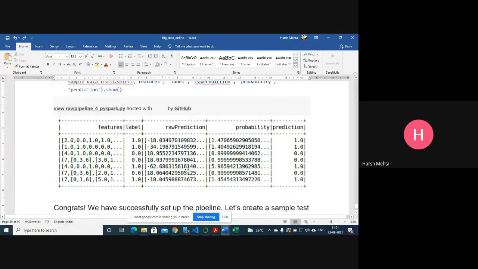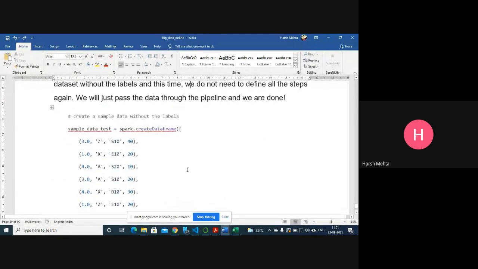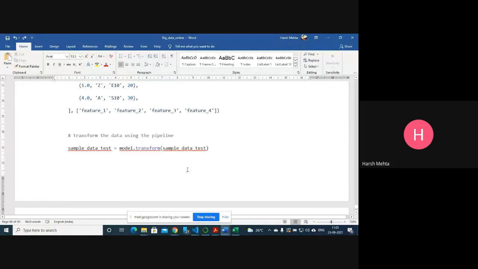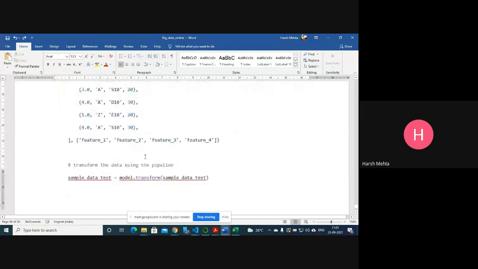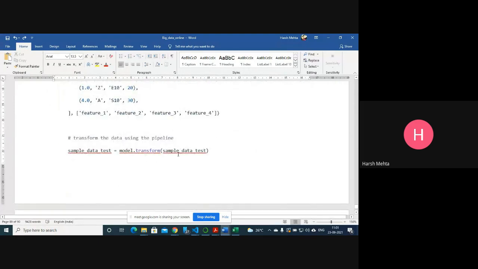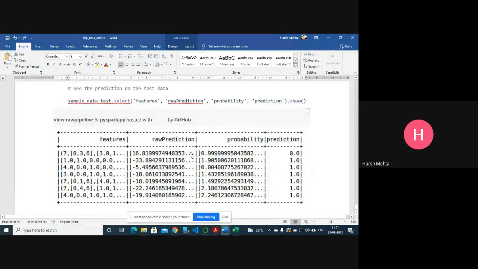Now, once we train our algorithm, we just put it in a pipeline. Now, when another data comes, we are just supposed to put it in this pipeline. It will give us the prediction.